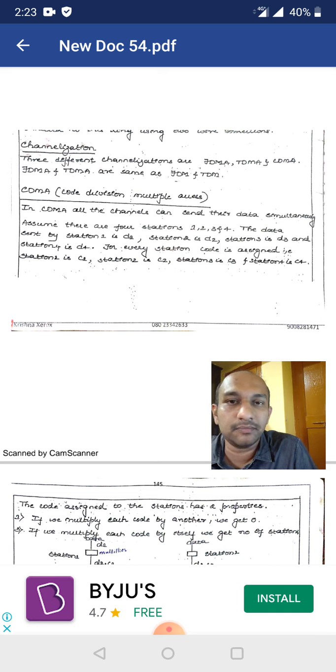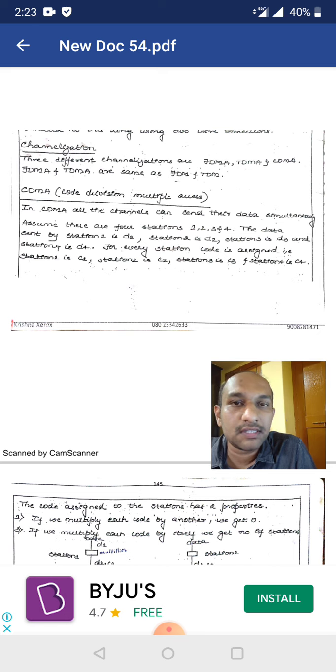So here in our example we have taken 4 systems, and all the 4 systems want to send the data to the other systems. Okay. So think that D1 is the data that is sent by the station S1, and D2 is the data which is sent by the system S2, and D3 is the data that is sent by the system S3, and D4 is the data that is sent by the system S4.